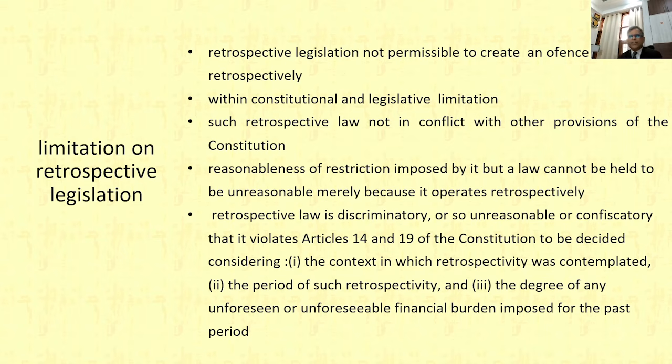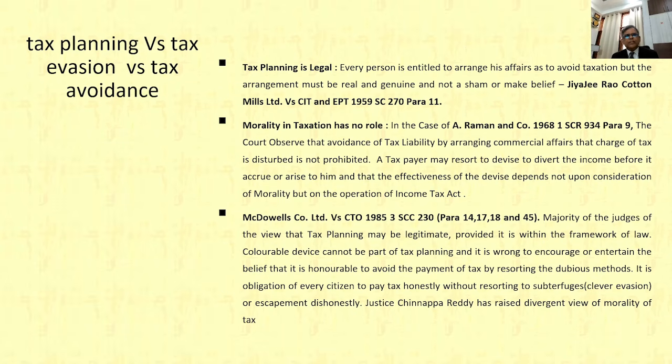A reasonableness of restrictions must be there. Then, if a retrospective law is discriminatory, or so unreasonable or confiscatory, then it violates the provisions of Articles 14 and 19 of the Constitution of India. Accordingly, it may be declared ultra vires or invalid law. So we must take care of retrospective legislation or any amendment in the statute made retrospectively.